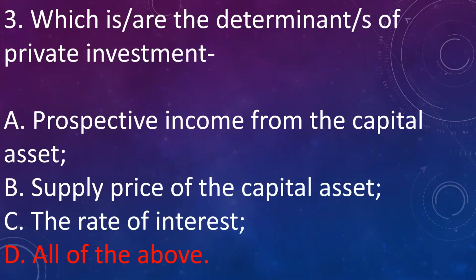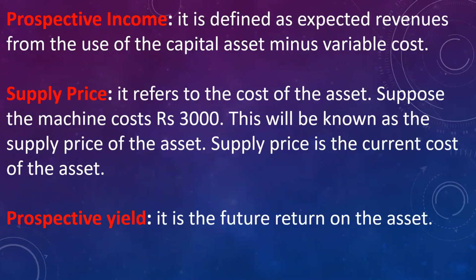Let me explain these three concepts. The prospective income is defined as expected revenue from the use of capital asset minus variable cost, whereas supply price refers to the cost of asset, that is current cost of asset, and prospective yield is the future return on the asset.